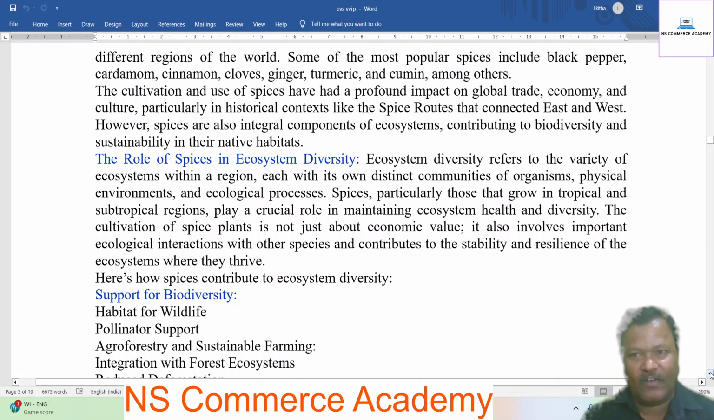Ecosystem diversity refers to the variety of ecosystems within a region, each with its own distinct communities of organisms, physical environments, and ecological processes. Spices, particularly those that grow in tropical and subtropical regions, play a crucial role in maintaining ecosystem health and diversity. The cultivation of spice plants is not just about economic value. It also involves important ecological interactions that contribute to the sustainability and resilience of the ecosystem where they thrive. Here is how spices contribute to ecosystem diversity: